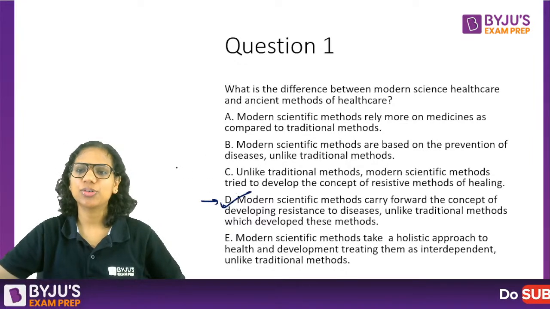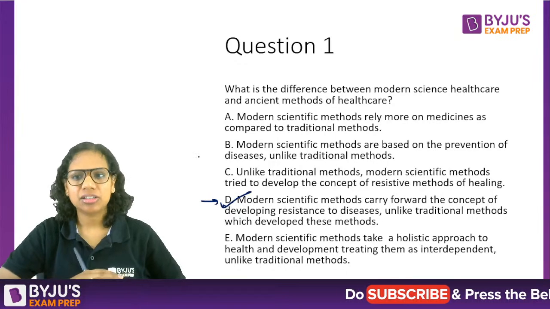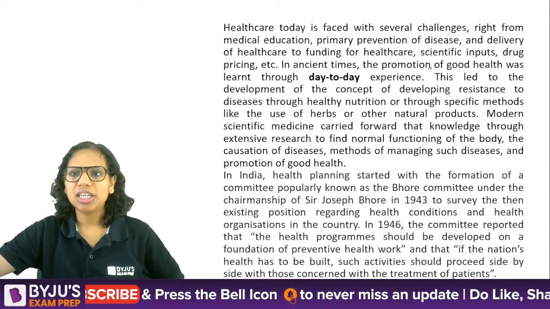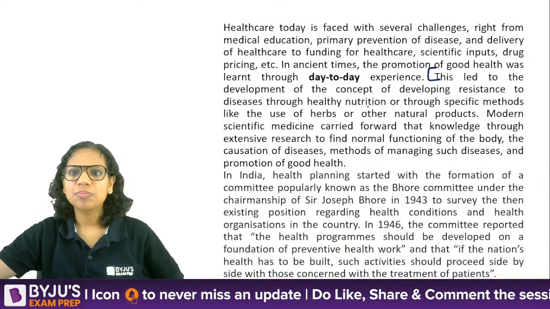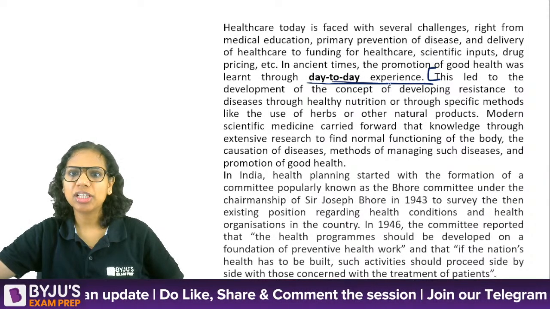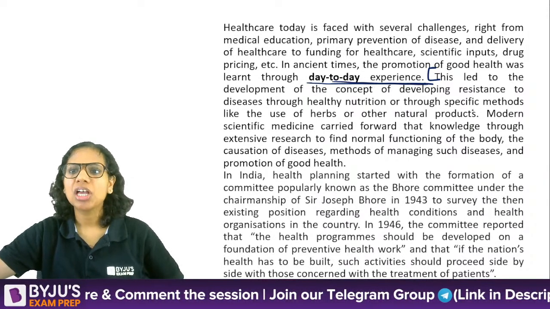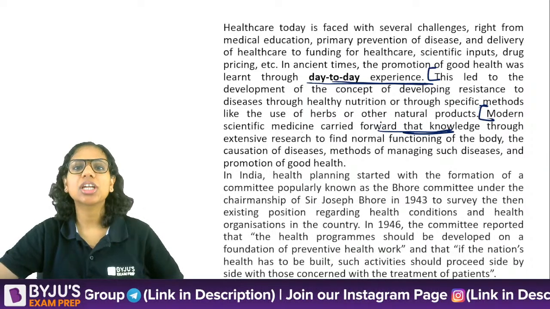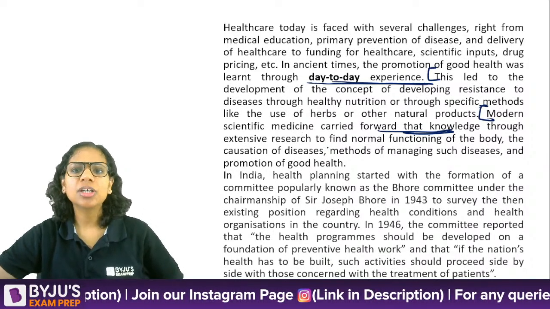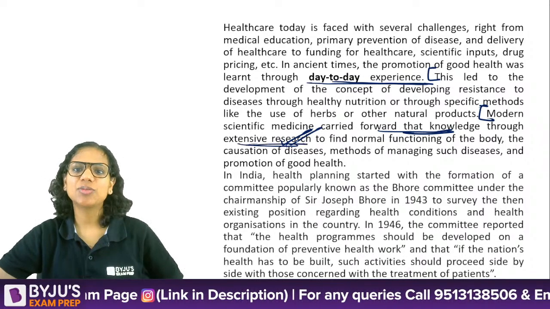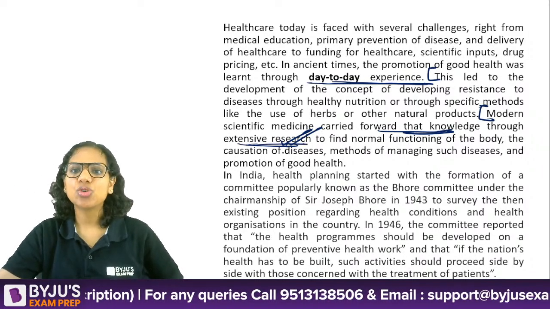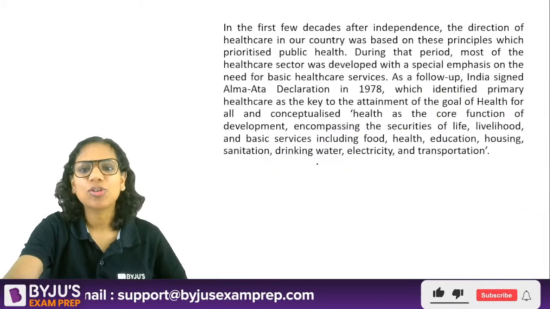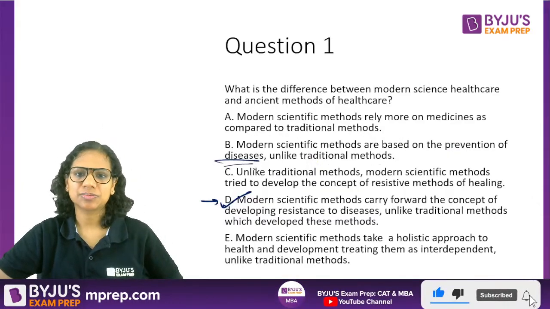You are absolutely correct. Because whatever I read in the first paragraph focused on the idea that when we talk about our ancient methods, the promotion of good health was learned through day-to-day experience, right? Modern scientific medicine carried forward that knowledge. It carried forward the knowledge that was learned through the ancient methods, right? How did it carry it forward? Through extensive research. So basically, it in a way systematized it, right? And I have not talked about prevention here anywhere. So B cannot be the answer. B talks about prevention of diseases, right?